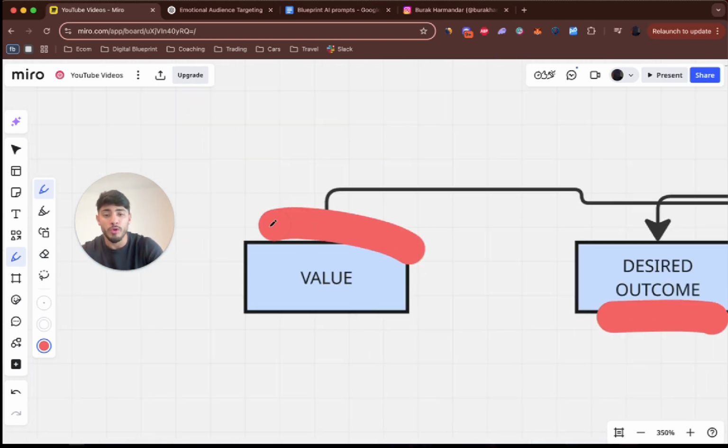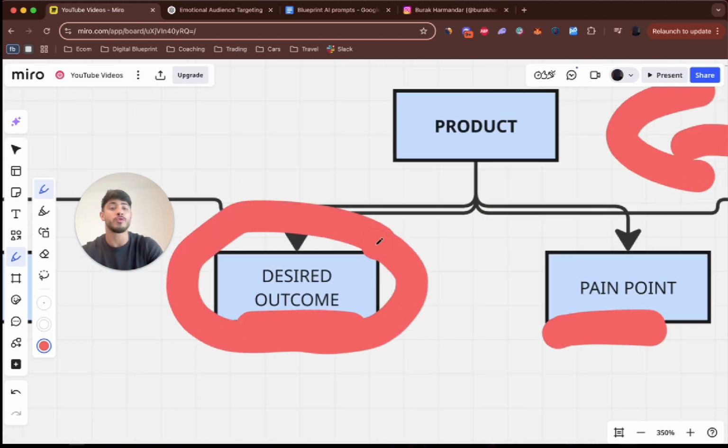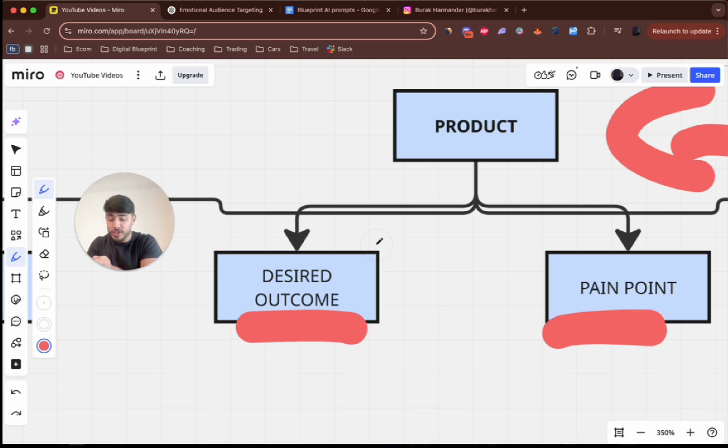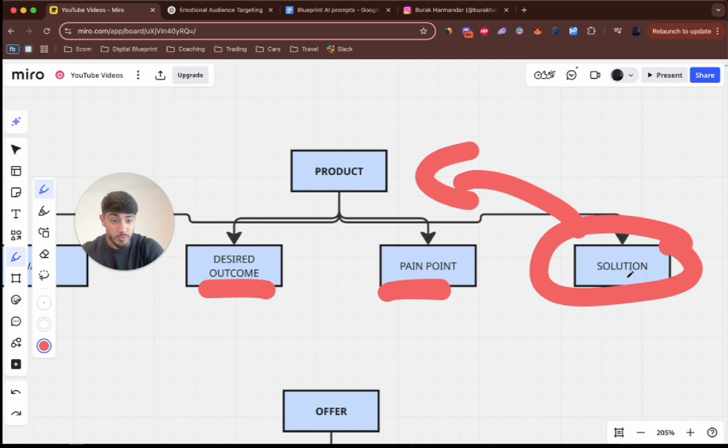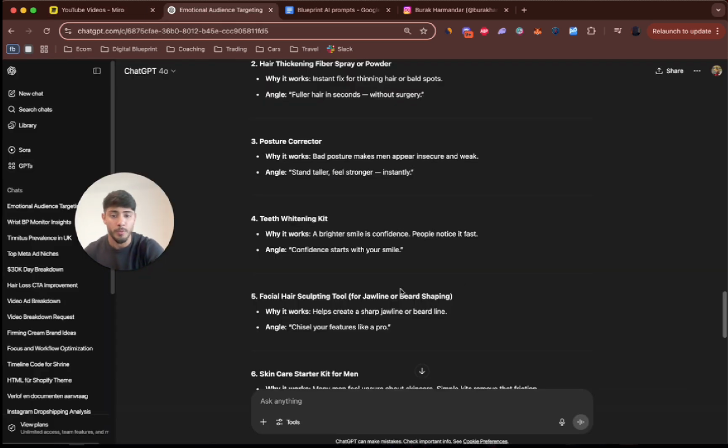And with value, we also have to focus on high perceived value, right? With the desired outcome, we have to focus on not selling the product, not selling the features, but selling the destination, what they're going to get, what the end point is, what the solution is. So when we go back into here,